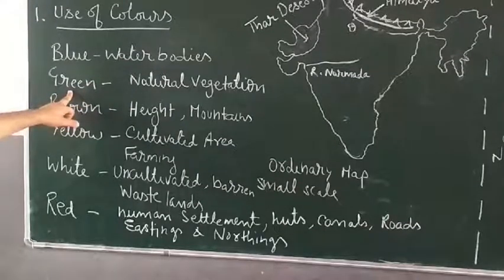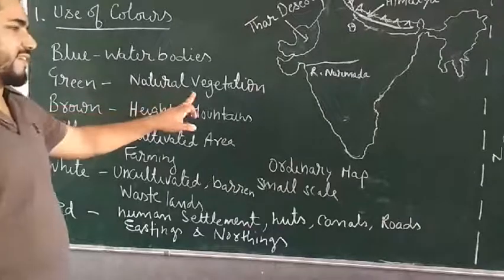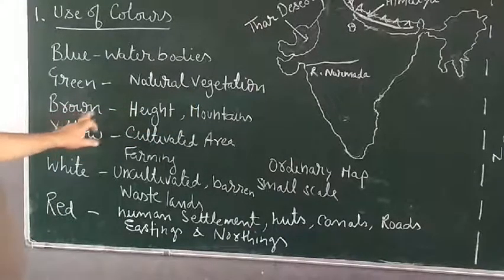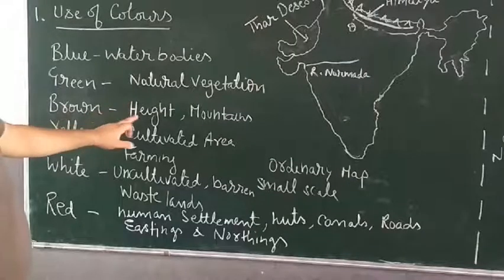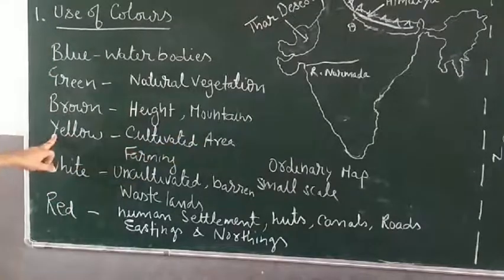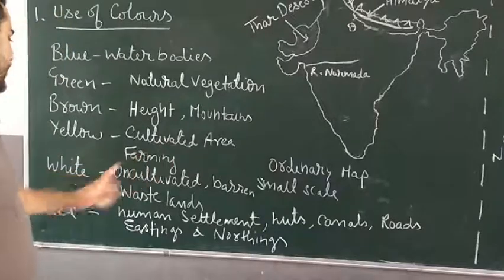Green color is used to represent natural vegetation, scrubs, forest. Brown color is used to show height, altitude, and mountains, hills. And yellow color is used to show cultivated area or cultivable land, farming or agricultural land.